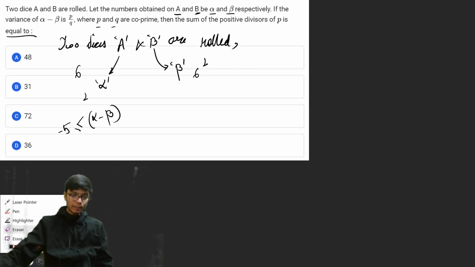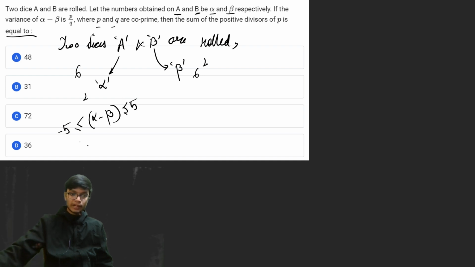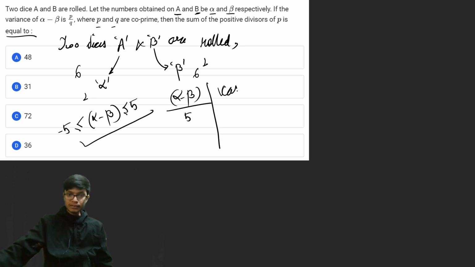Okay, so that is an important thing that you need to understand from here: from minus 5 to plus 5, that is the range of alpha minus beta. Now I have to make some cases for it. If I say that the difference alpha minus beta is equal to 5, that will correspond to cases. What cases can be possible? I have to form cases from here.